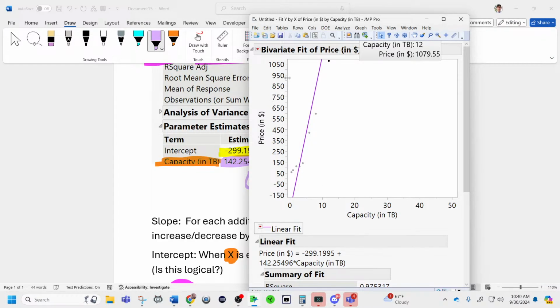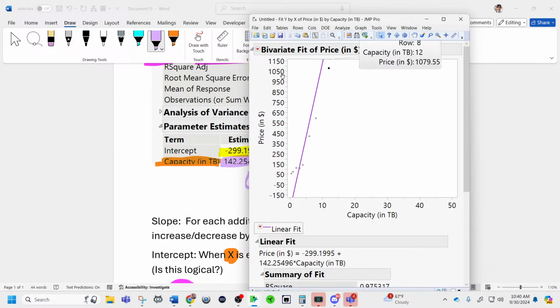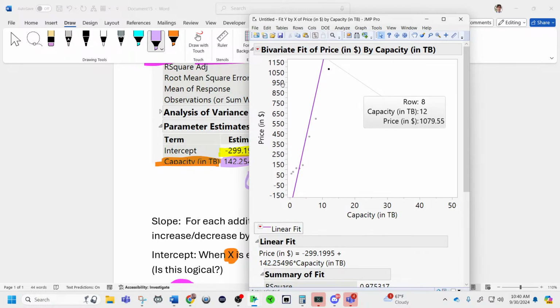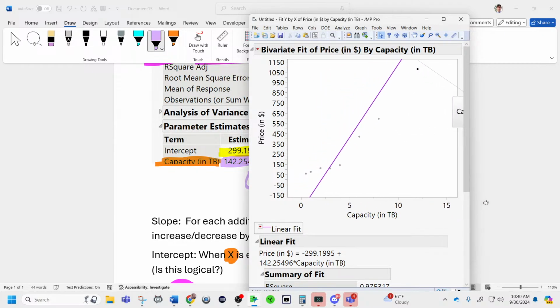Its price is $10.79, and it's predicted, oh, it's very close. Let me go over here, because I think, yes, there we go.